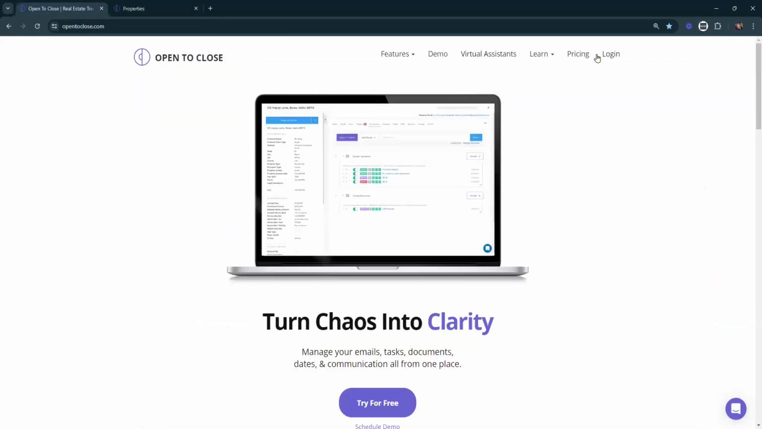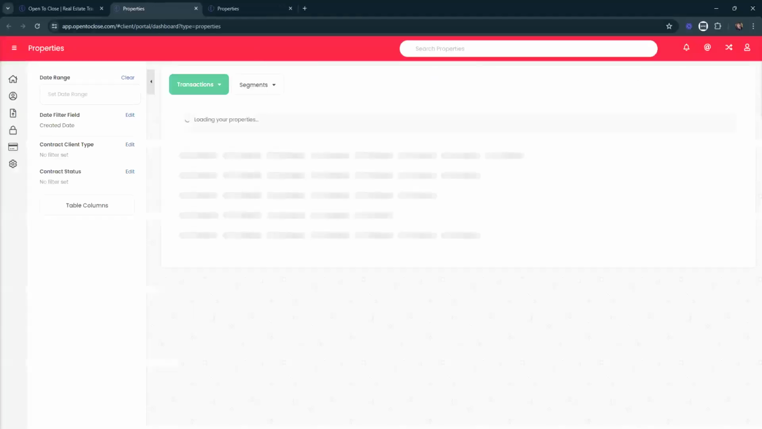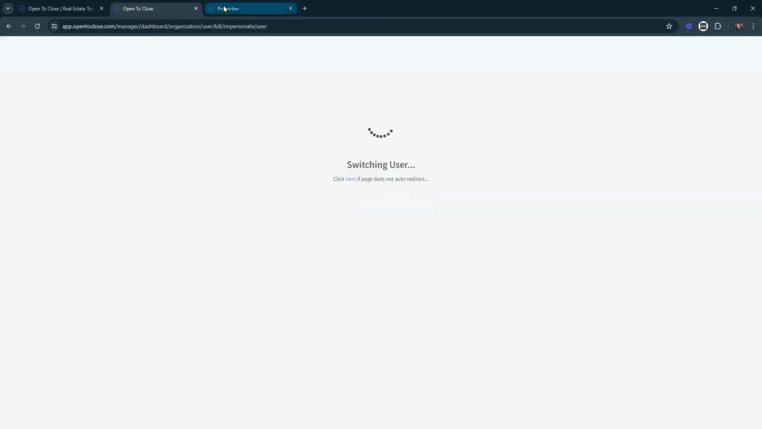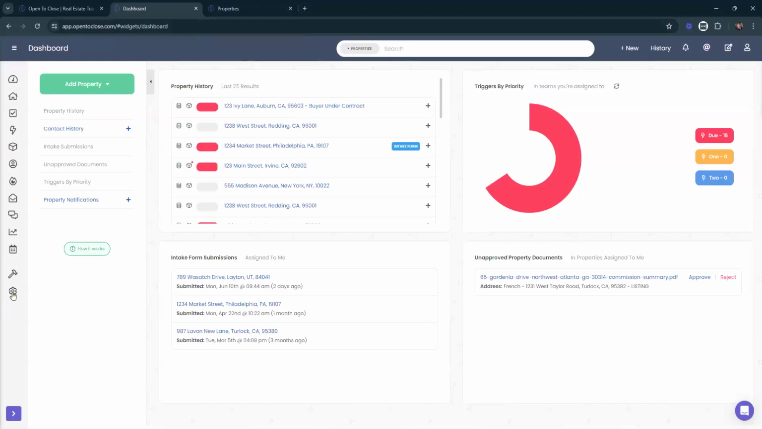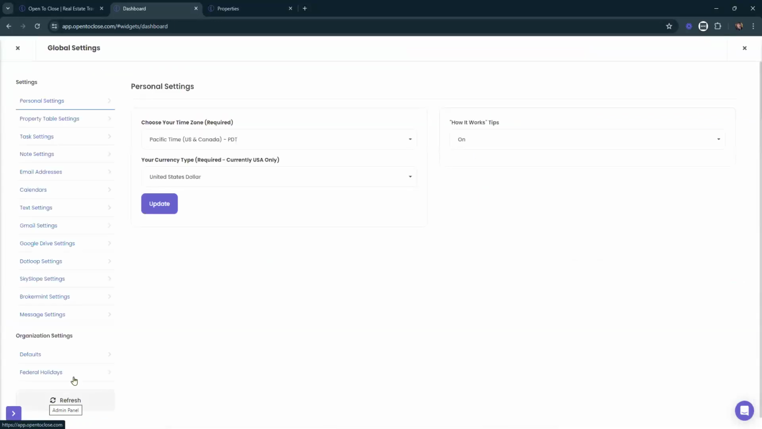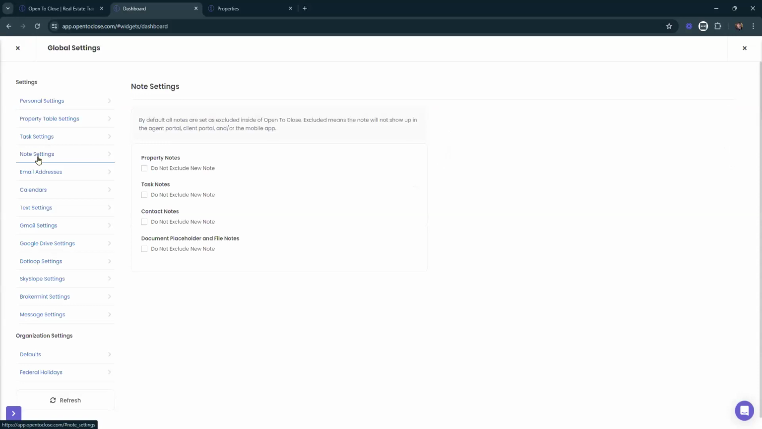I'm just going to open up my open to close account again. I believe if I unimpersonate, it might take me out of it, but that's fine. When we're talking about our notes, I'm going to go over to our gear icon and get into our global settings really quickly. Once I'm in my global settings, I'm going to go over to the notes settings and here we've got our notes. Okay. So here, if I have it set as do not exclude on the document placeholders and file notes, if I do not have this button selected, it is going to automatically exclude all notes.